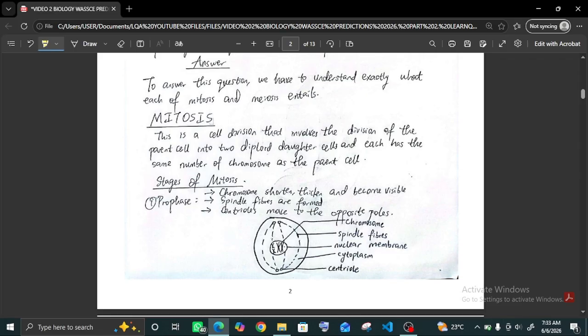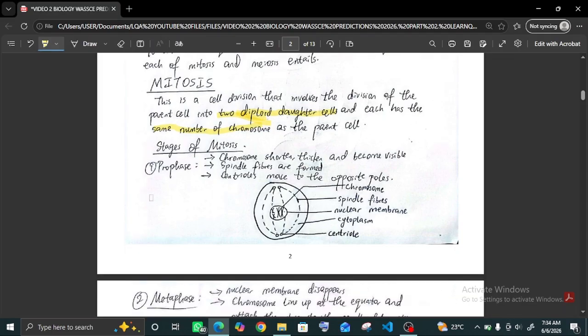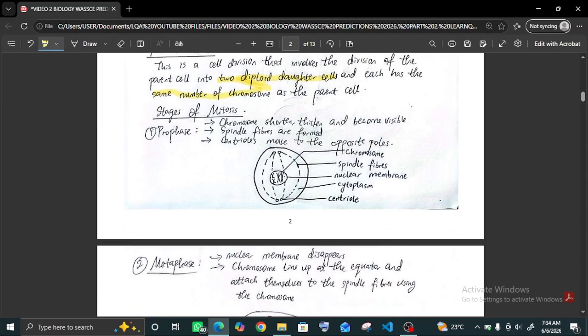To answer this question, we have to understand exactly what each of mitosis and meiosis entail. Mitosis is a cell division that involves the division of the parent cell into 2 diploid daughter cells, and each has the same number of chromosomes as the parent cell. Take note of the keywords: diploid, same number of chromosomes. We have 4 major stages of mitotic cell division, which are the prophase, the metaphase, the anaphase, and the telophase.